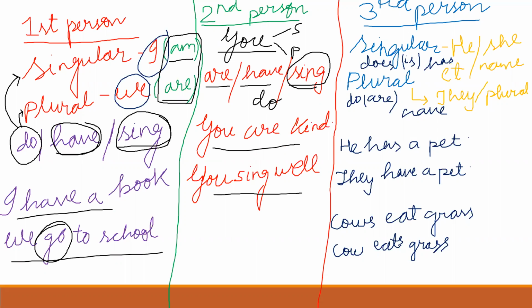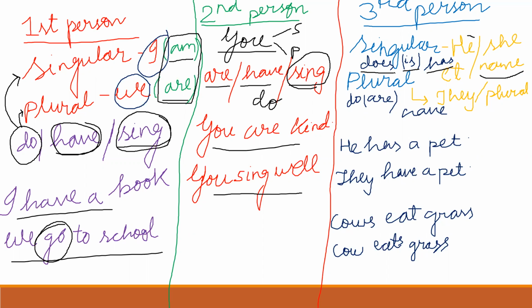Okay. Third person. Third person is he, she, it, and any name. Any name: cow, buffalo, Ravi, Sita, John, Jackson, everything. Okay. We will come to this third person singular. And in this third person singular, we use does, has, is.